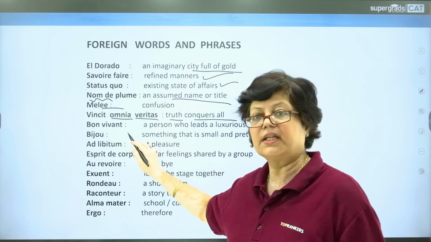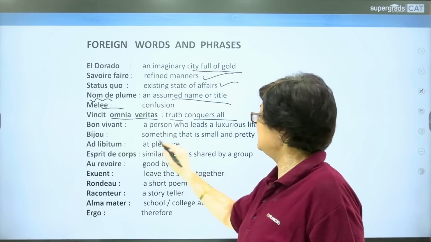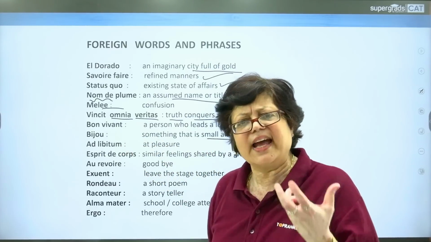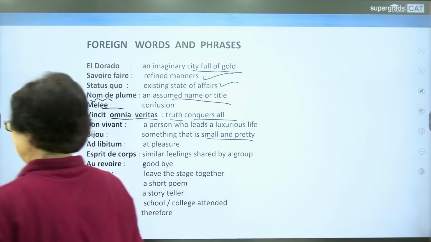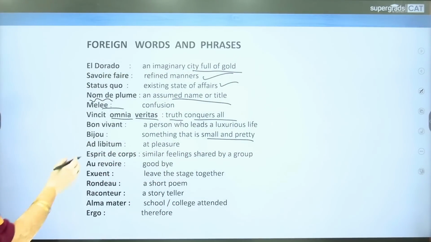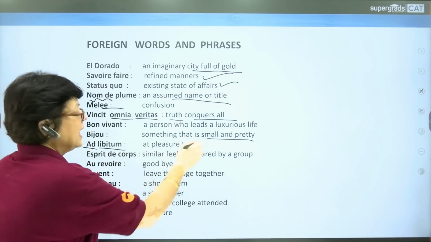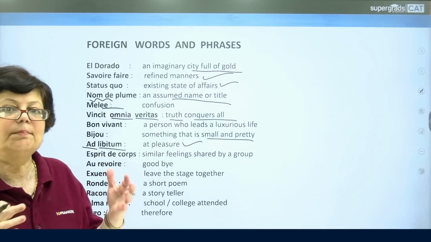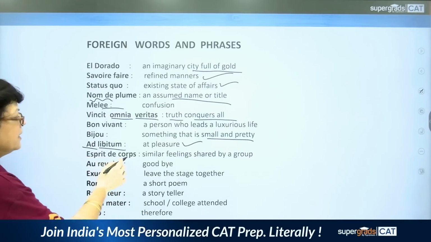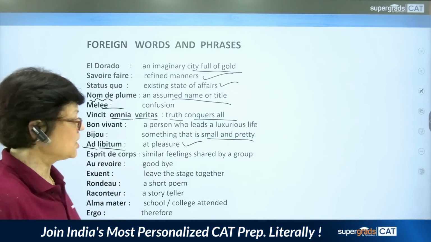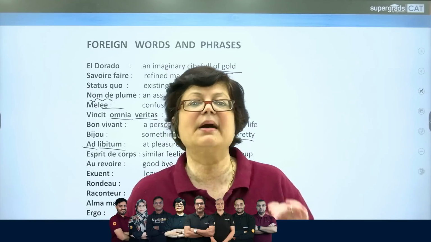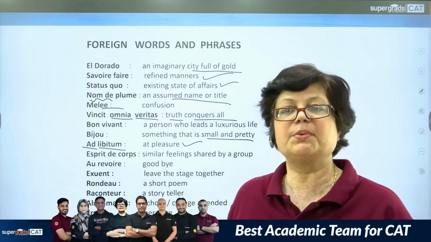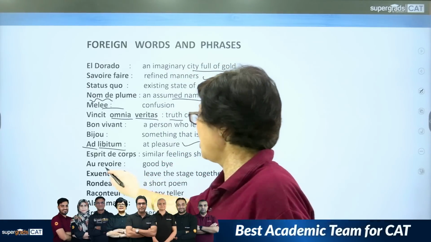Then, bijou. Bijou is something that is small and pretty. Ad libitum means at pleasure. Esprit de corps means similar feelings which are shared by a group of people. Next, au revoir.